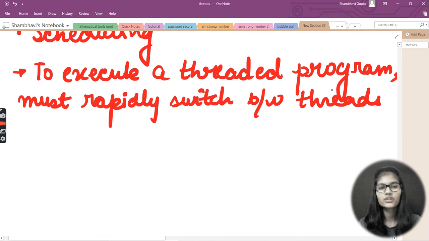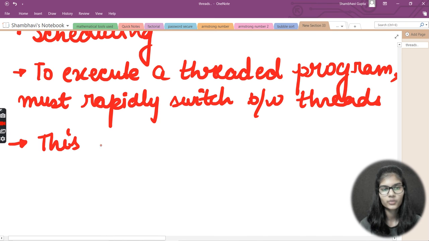So when you want to execute a threaded program, you need to rapidly switch between the number of threads which you have made. Now how can this actually be done?